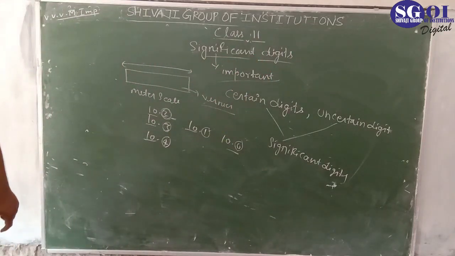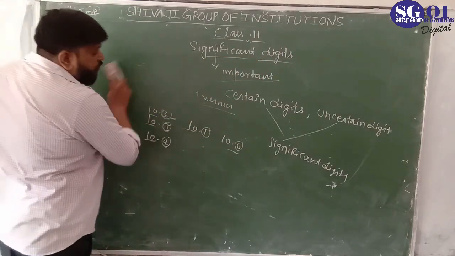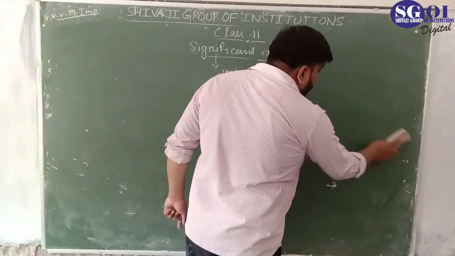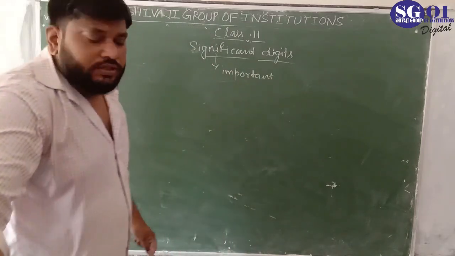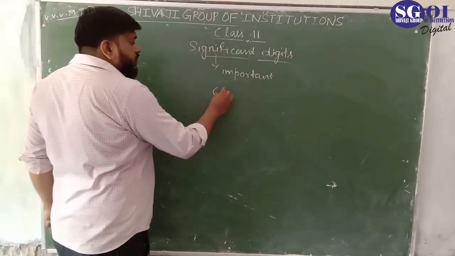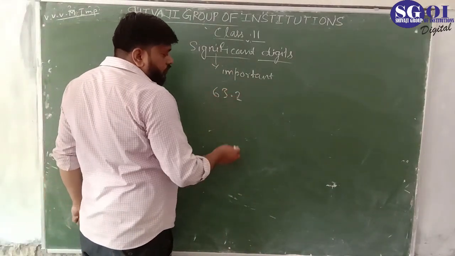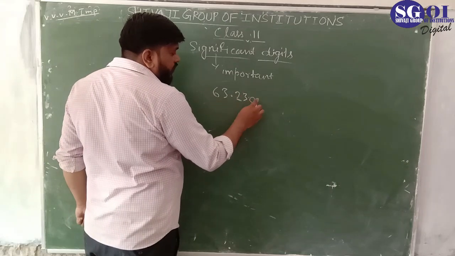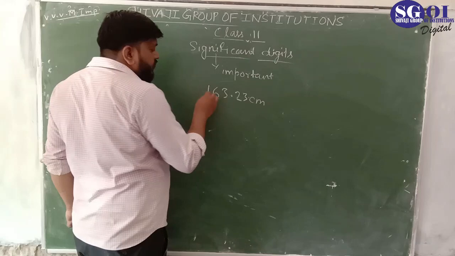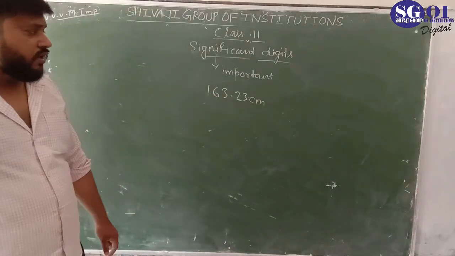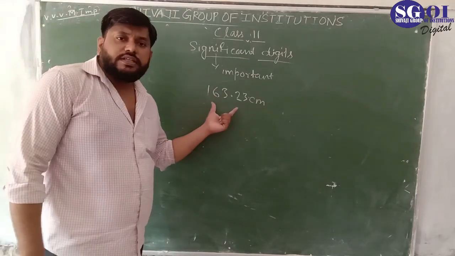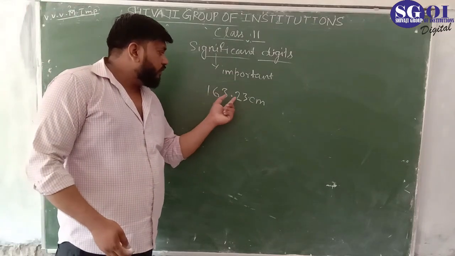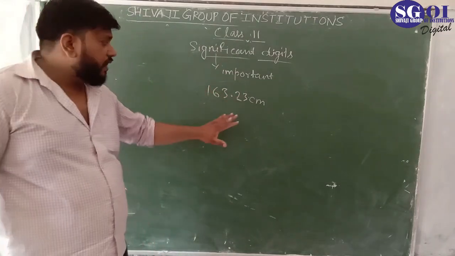Now we will see some properties and rules for finding significant digits. Suppose 163.23 centimeter. Here, how many significant digits? 1, 2, 3, 4, 5. Five significant digits are present.